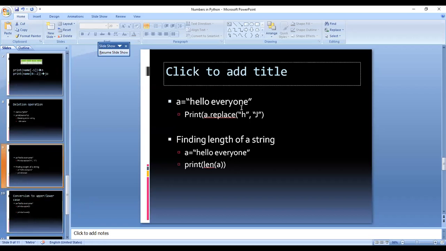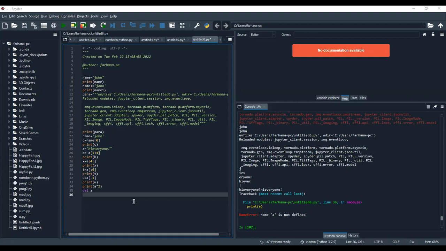Now, if you want to replace any character in a string, how are we going to replace? By using a function whose name is replace, and then how we will find the length of the string. Okay. So for replacing, we have the function replace. Suppose we have the string John.